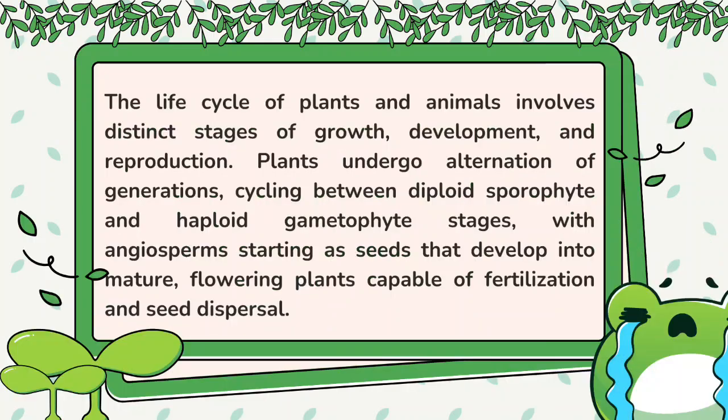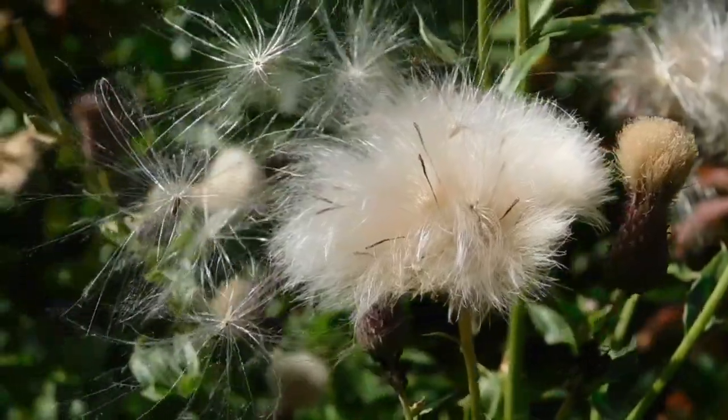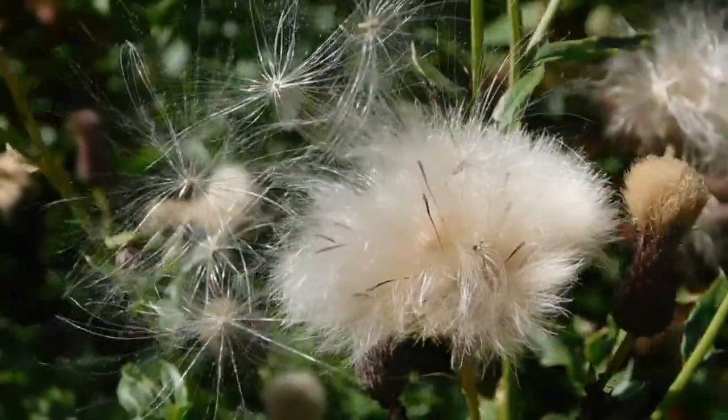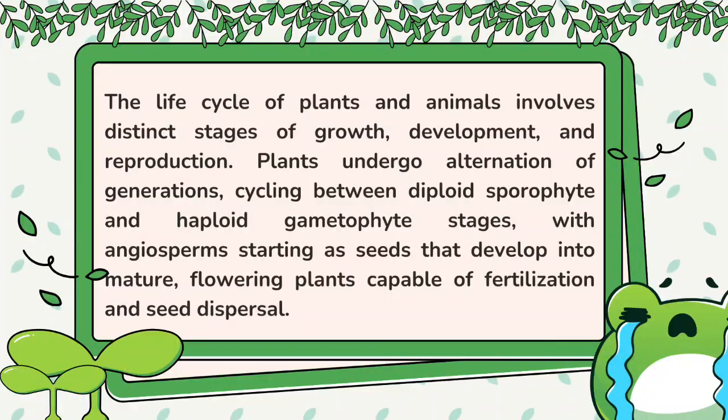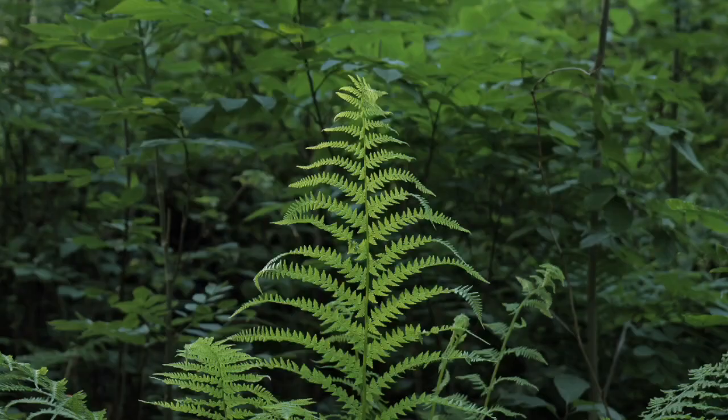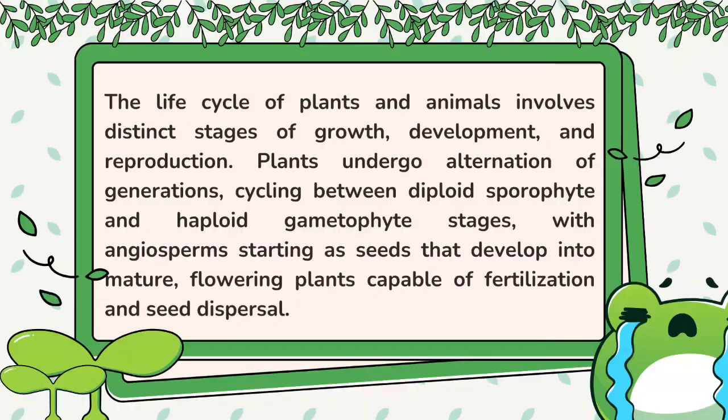The life cycle of plants and animals involves distinct stages of growth, development, and reproduction. Plants undergo alternation of generations, cycling between diploid sporophyte and haploid gametophyte stages, with angiosperms starting as seeds that develop into mature, flowering plants capable of fertilization and seed dispersal.